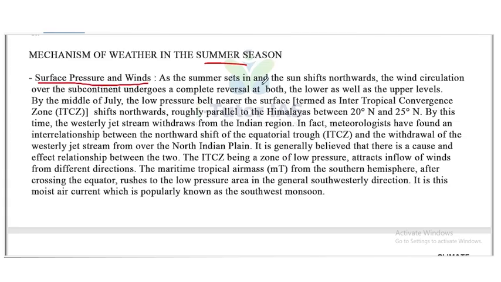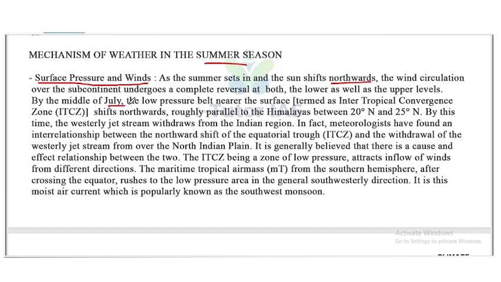As the summer sets in and the sun shifts northwards, the wind circulation over the subcontinent undergoes a complete reversal at both the lower as well as the upper levels.